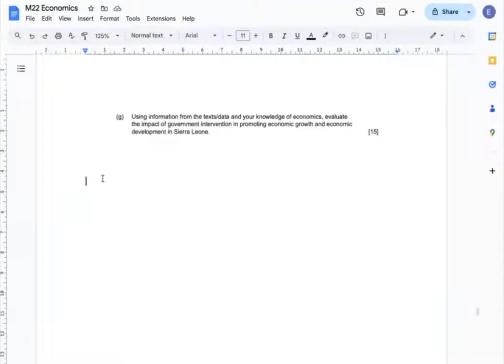Question G. Using information from the text, data, and your knowledge of economics, evaluate the impact of government intervention in promoting economic growth and economic development in Sierra Leone. Basically, this question asks us to evaluate Sierra Leone's various government policies that are presented in the text and the data.